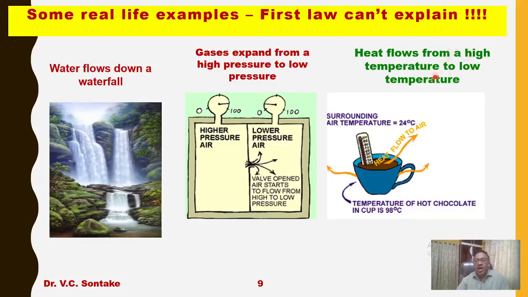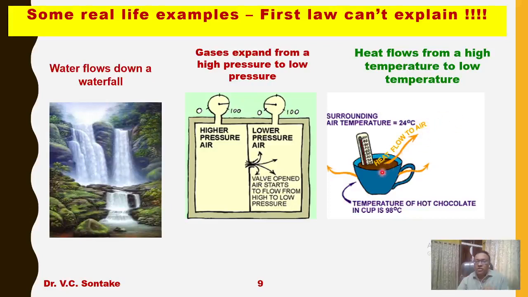Heat flows from a high temperature to a low temperature. For example, if your favorite chocolate tea is kept in a cup, let's say it is heated to 98 degrees Celsius, and it is kept in a room where the air is at a temperature of 24 degrees Celsius, after some time the chocolate will automatically get colder.